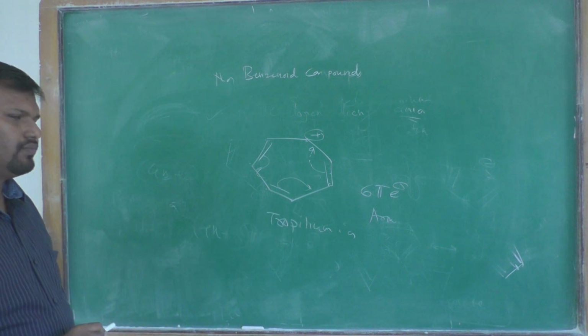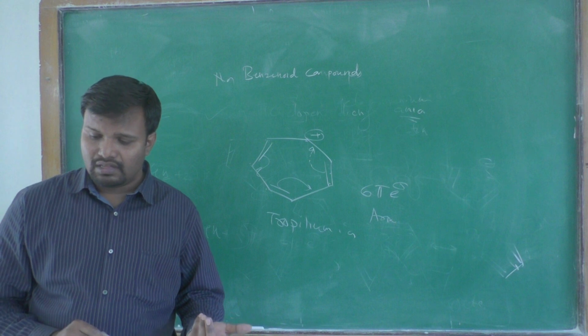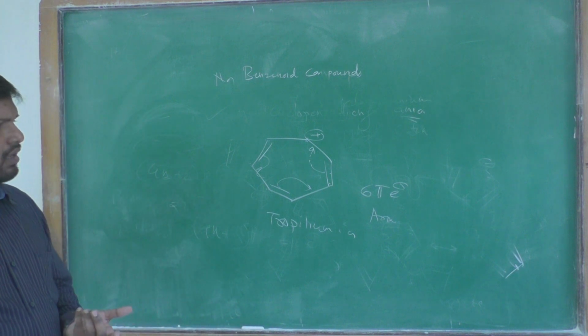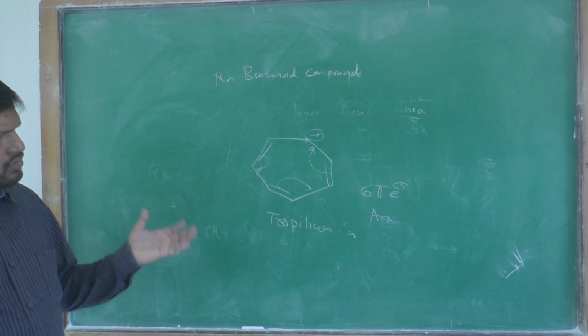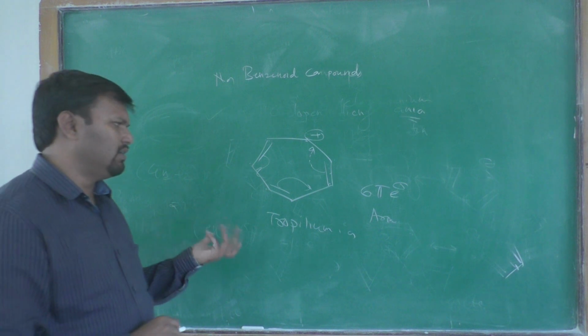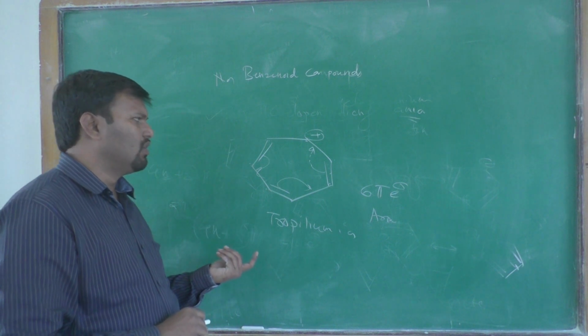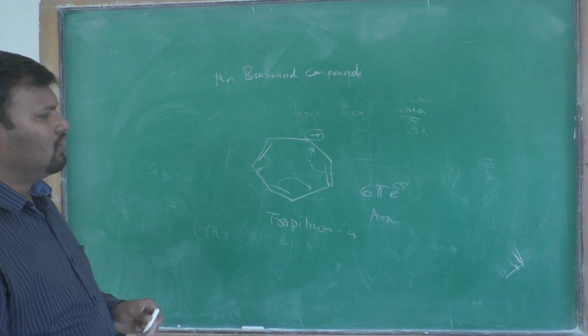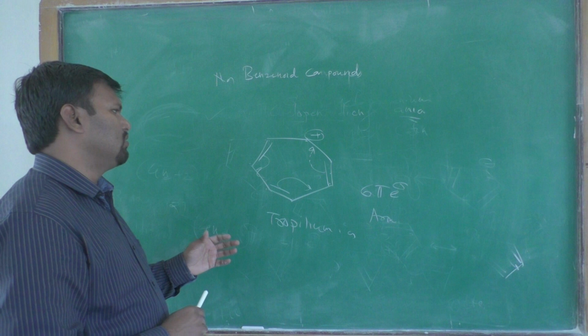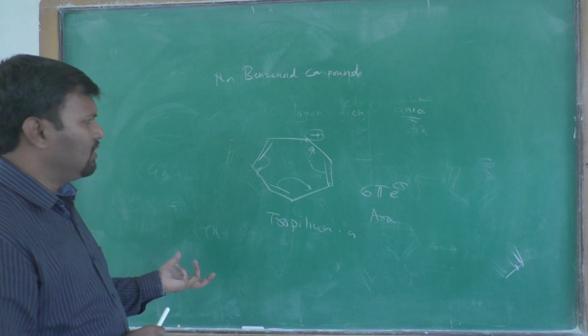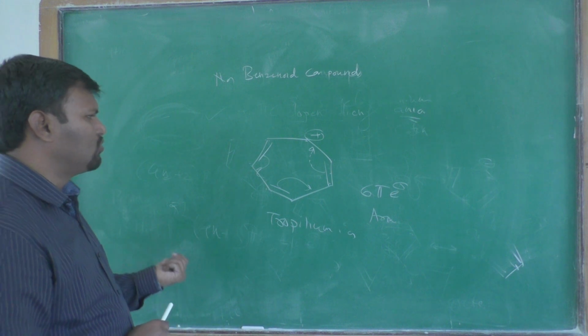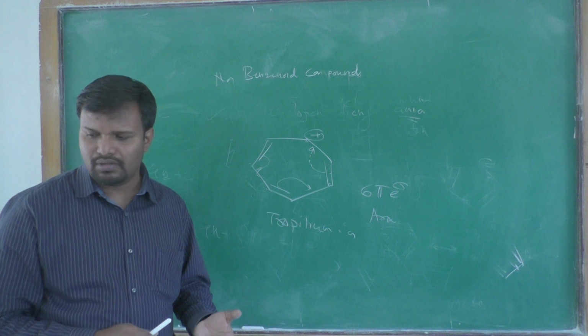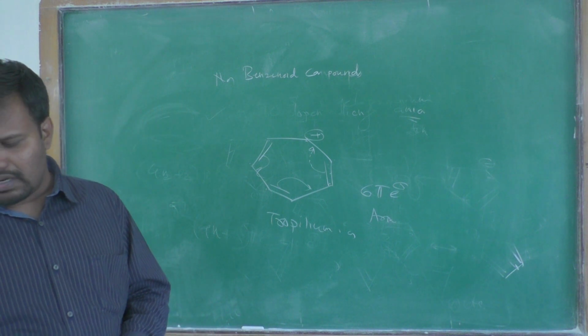The cycloheptatrienyl cation, or tropylium ion, follows the Huckel rule, it follows the 6 pi electron system, and it is an aromatic compound.